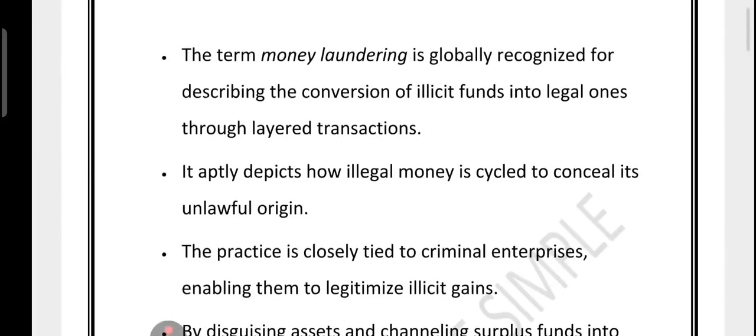Now friends, let's move to the next slide. And now, have you ever wondered what criminals do with all the money that they make from illegal activity?